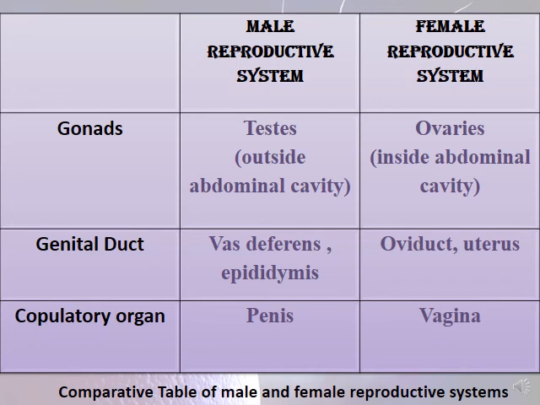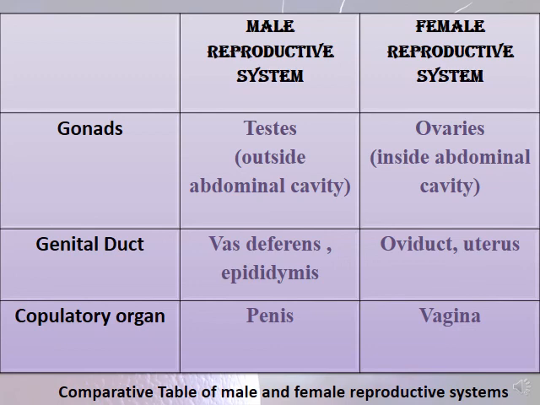You have to know that the male reproductive activity starts at puberty and continues till death. It may decrease with age, while the female reproductive activity starts at puberty and stops at menopause, is cyclic, and may be interrupted by the pregnancy period. And in this table, we have the comparative table of male and female reproductive systems.